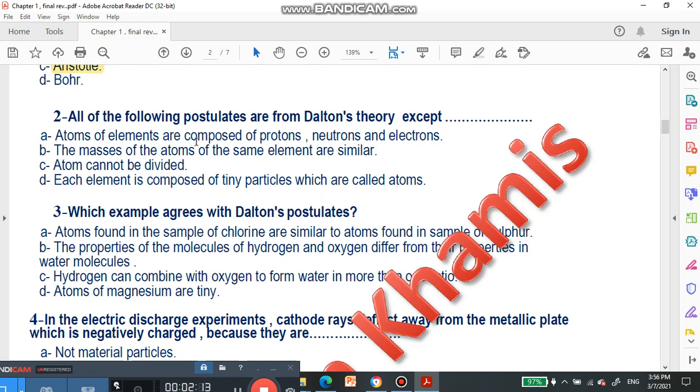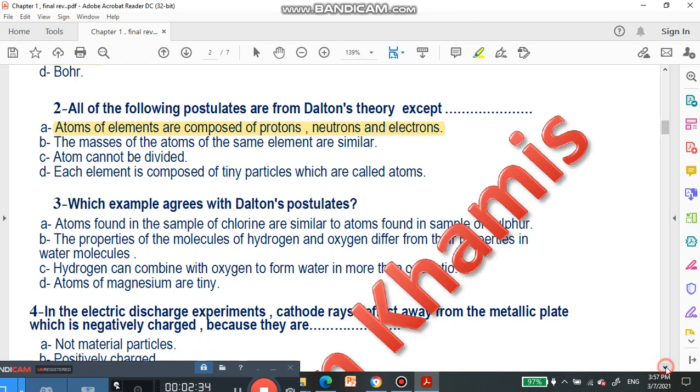Atoms of an element are composed of protons, neutrons, and electrons. So it is the right answer to our question here. All of the following postulates are from Dalton's theory except atoms of the element are composed of protons, neutrons, and electrons. Okay, let's go to question number 3.